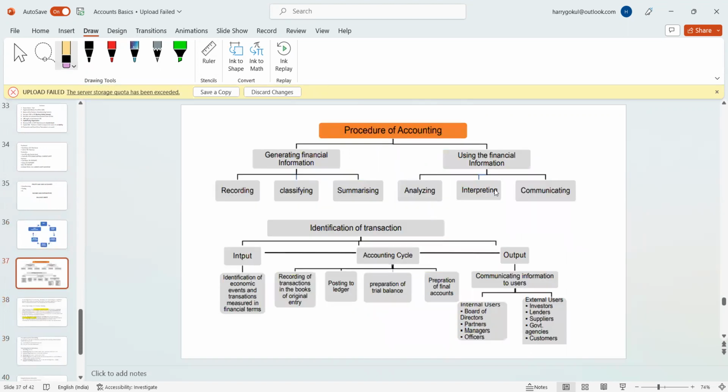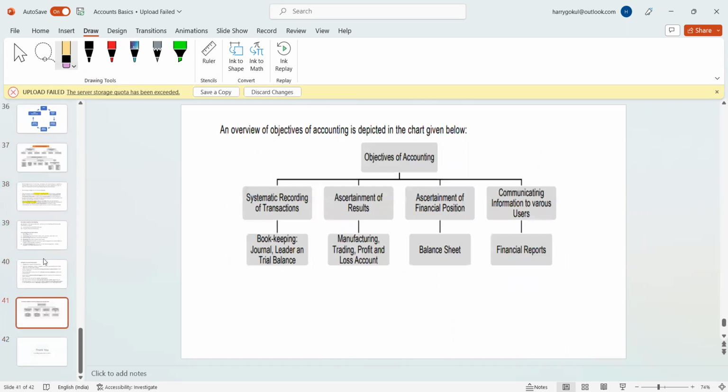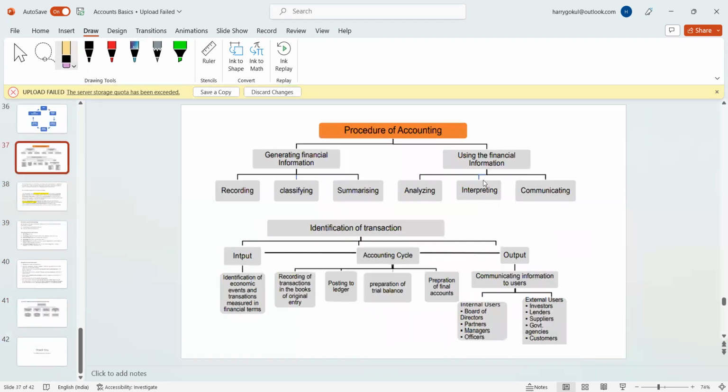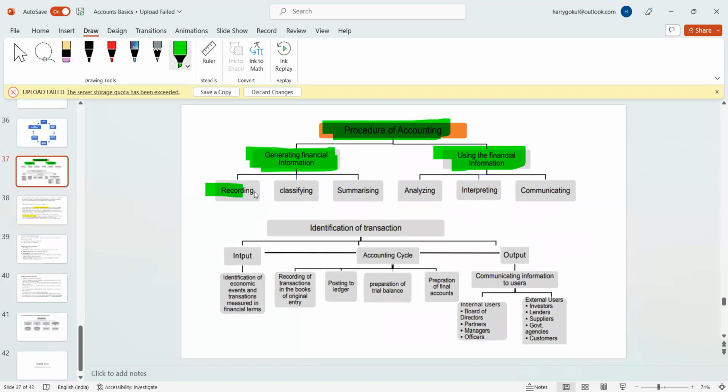And I think, okay, I will just give the explanations of the procedures of accounting. I gave these things already. General information, that means procedures of accounting. One is generating financial information. Another is using the financial information. Right now we are speaking about generating. How to generate? Well, we will record the transaction. We will classify the transaction.